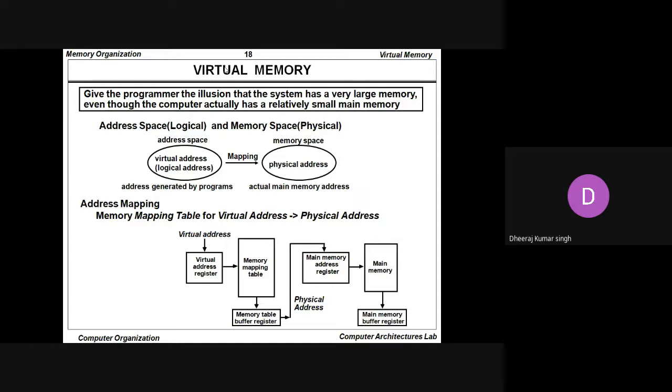It passes the data inside the main memory address register, and finally from the main memory address register the data is going to be transmitted onto the main memory, and from main memory the final data is going to be transmitted into the main memory buffer register. So basically we are saying to give the illusion to the programmer that the system has a large amount of memory is the concept of the virtual memory.